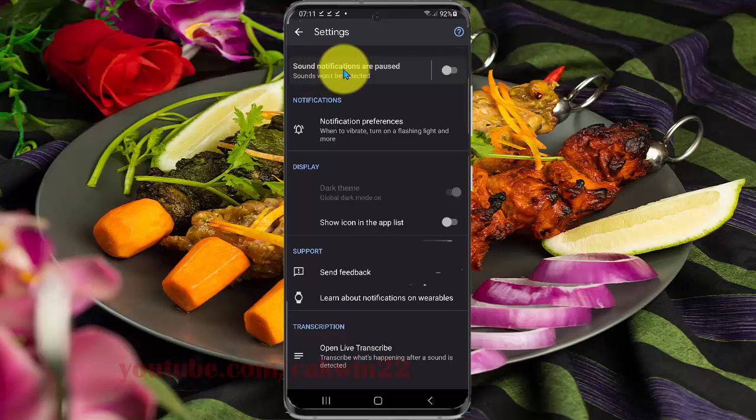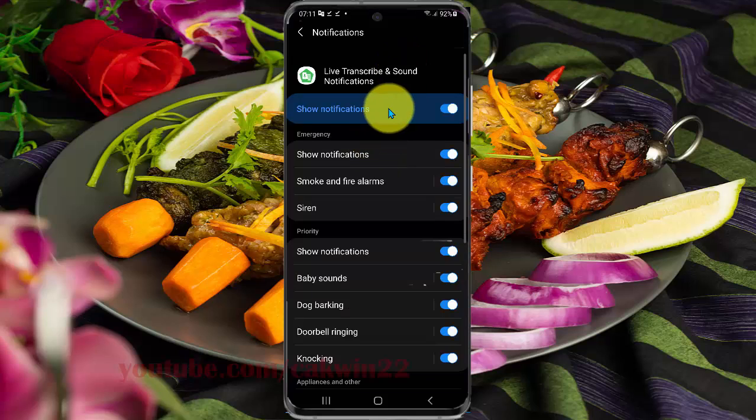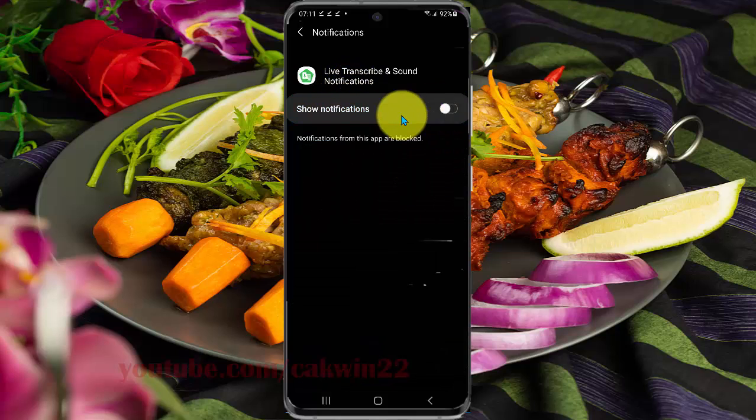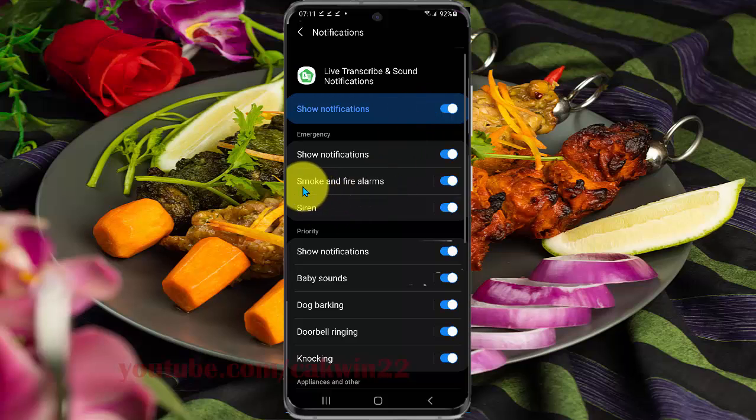And then tap sound notifications. Sound notifications are paused if you turn off sound notification, and if you turn on, sound notifications are active. And then turn on live transcript notification sounds if off. Tap the sound notification switch until blue to turn on, and then select smoke and fire alarms.